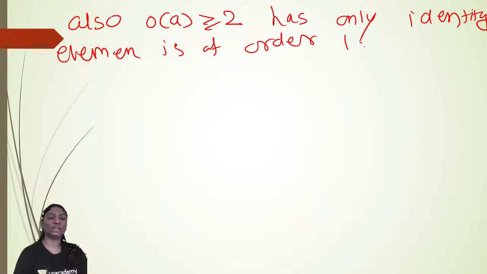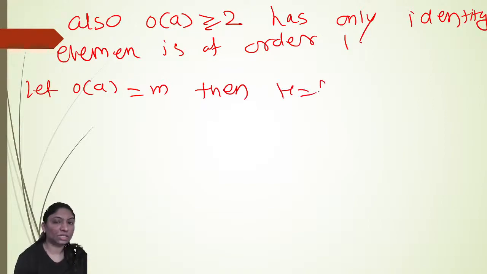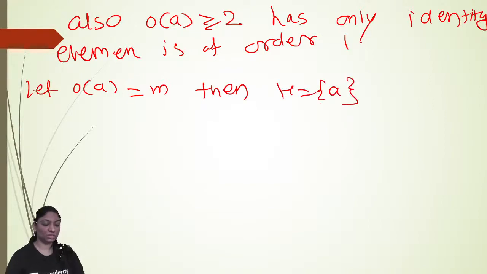Right? So 1 is the identity element. We don't have to multiply 1 with itself any number of times. Only 1 is the identity. So the order is 1. Okay. The order of that element is 1. Now, next we can see that, suppose the order of A is equal to M. Then H is generated by A. It means A raised to M is the identity.